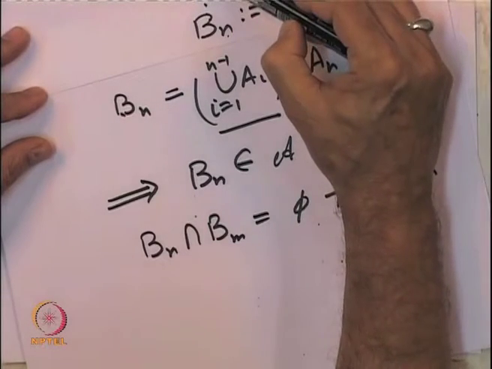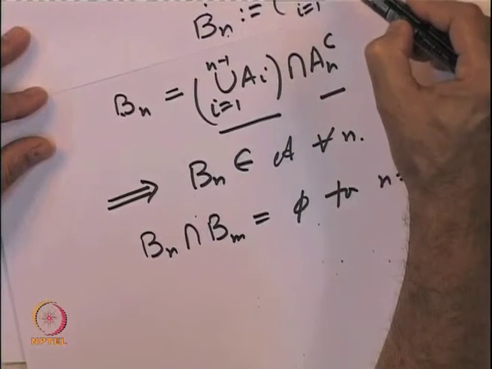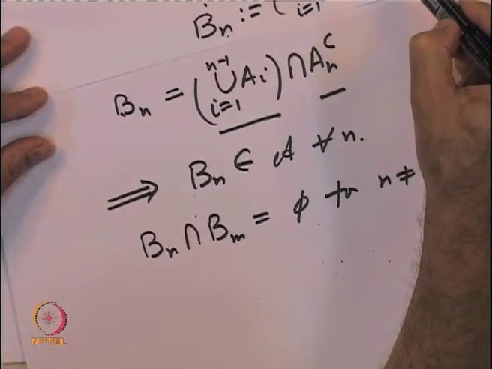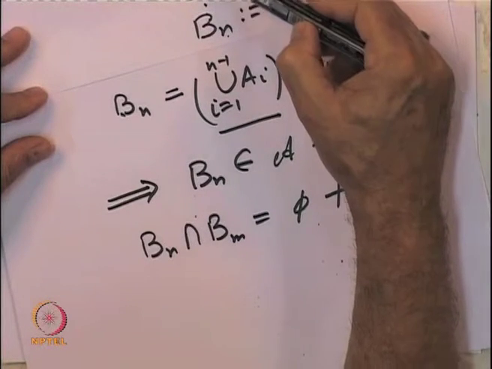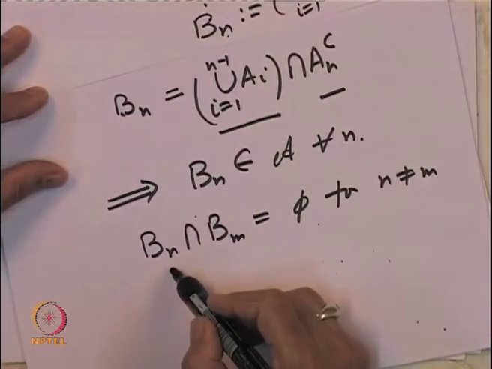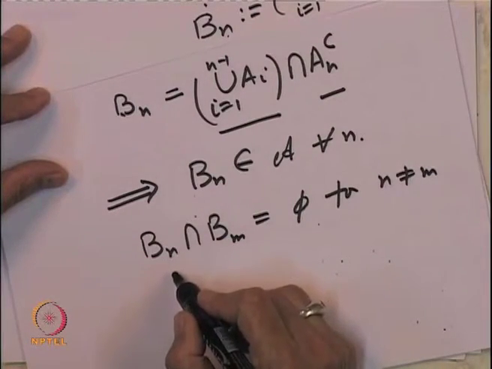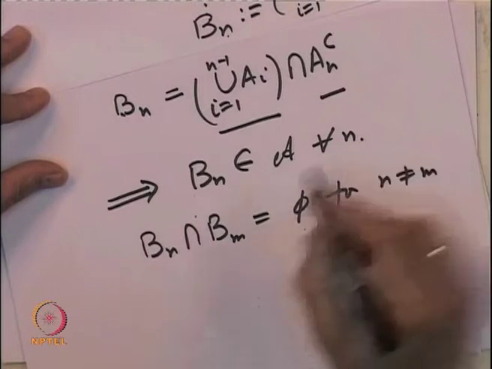So, B 1 and B 2 are going to be disjoint, and B 3 is A 1 union A 2 minus A 3, we have removed what is in A 3. So, this B 3 is going to be disjoint from B 2 and B 1 both. So, in general it is quite obvious that the B n's are pairwise disjoint, and they are elements in A.